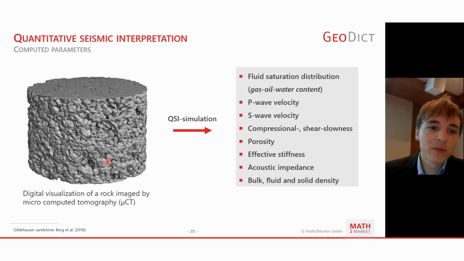So what we get from only these images of the rock and the material distribution within that scan, we obtain the fluid saturation distribution, the gas, oil, water content or CO2 water content, the P and S wave velocity, the compressional and shear slowness, the porosity, the stiffness, and the acoustic impedance and bulk, fluid, and solid density.